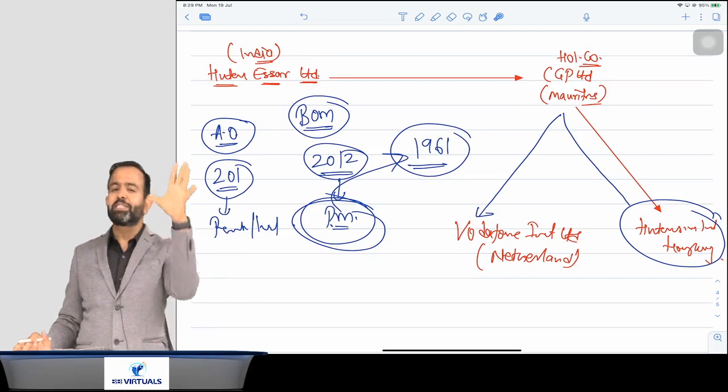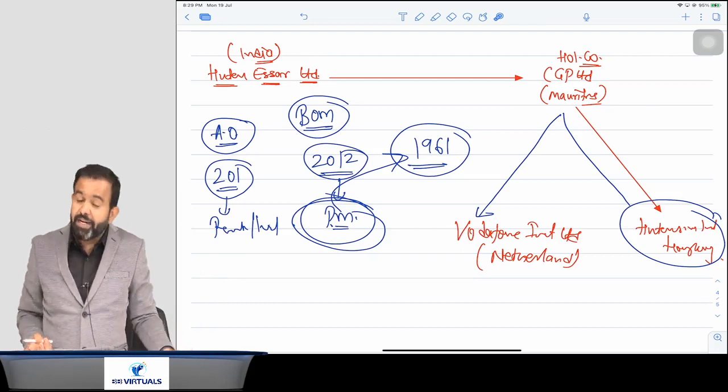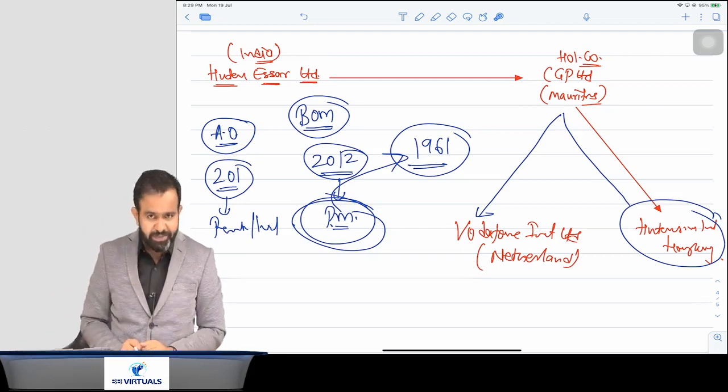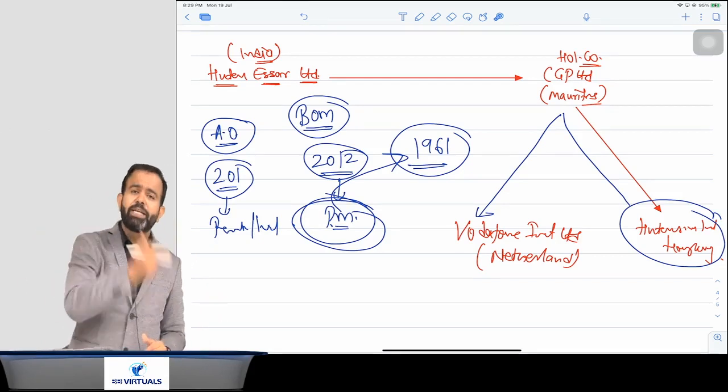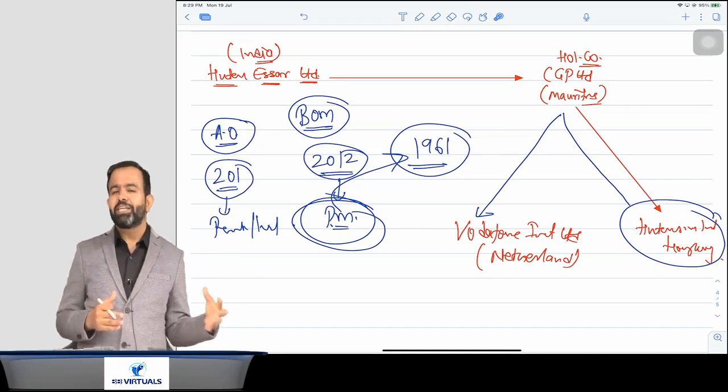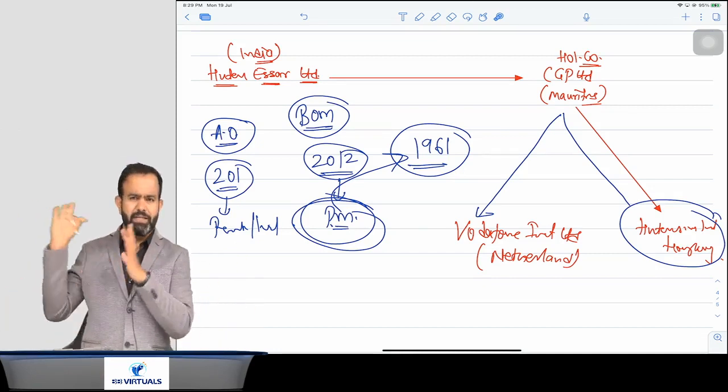Now how it will derive and all, there are separate rules. We will discuss that in the later part.